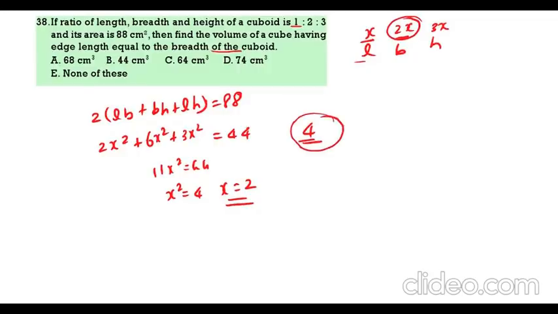Now volume of the cube. What is the formula for volume of the cube? A cube, that is 4 cube. 4 cube value 64.